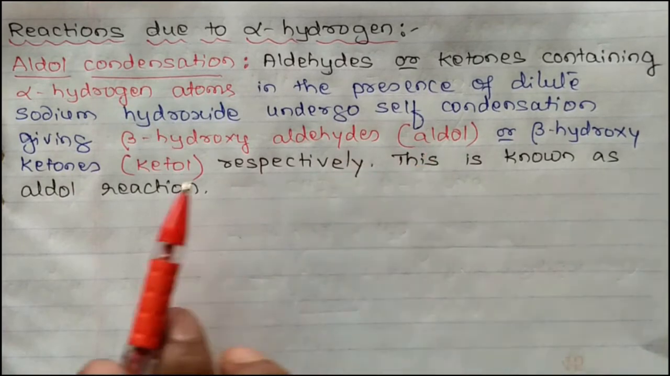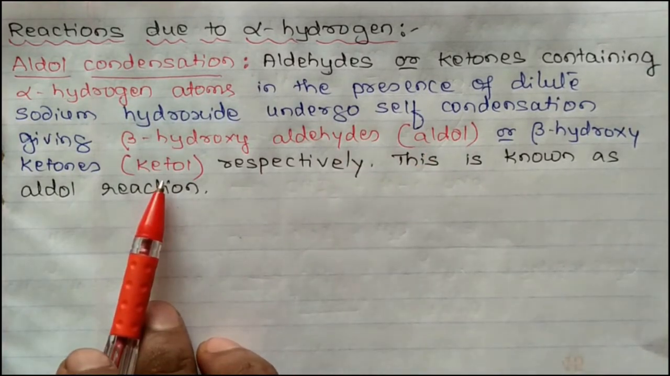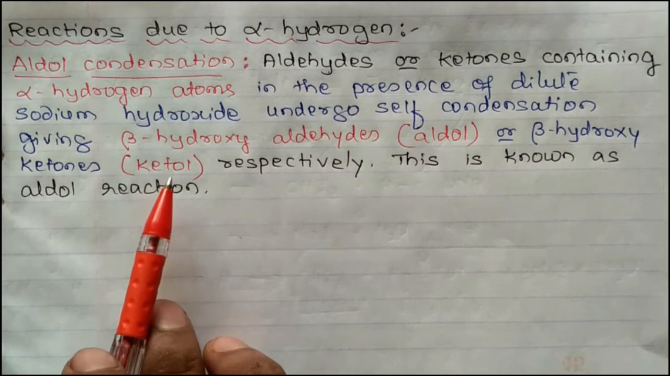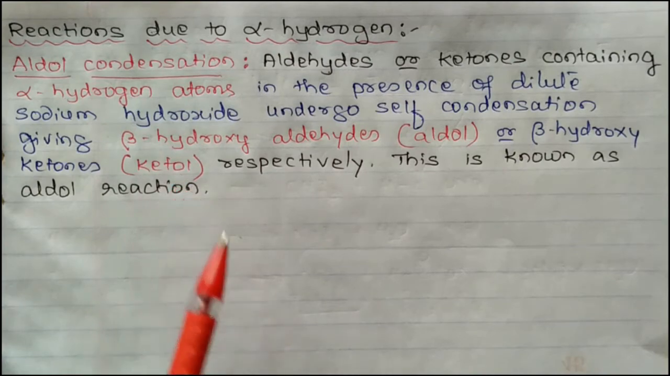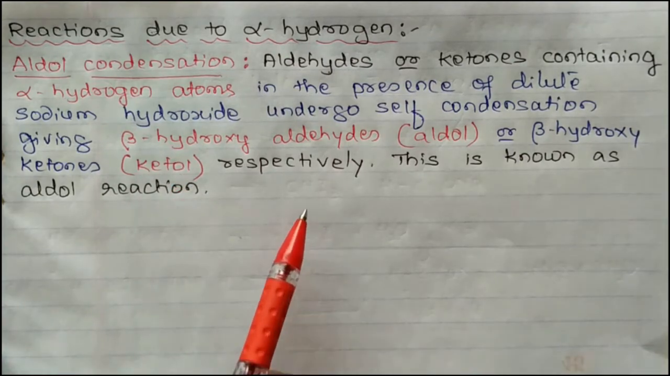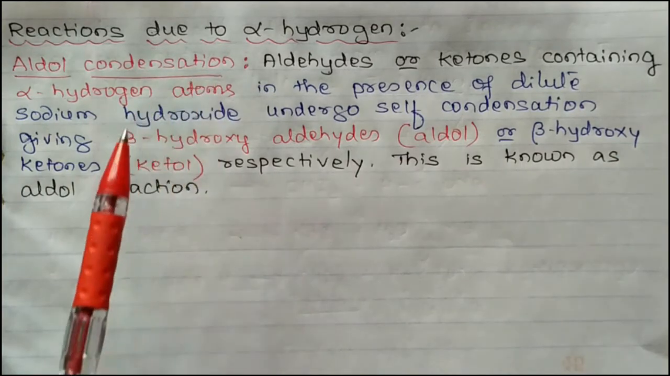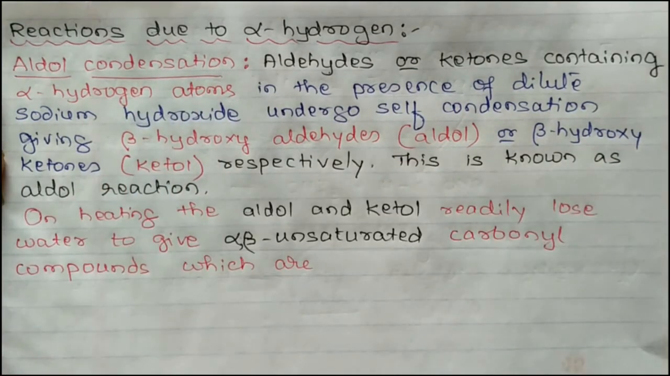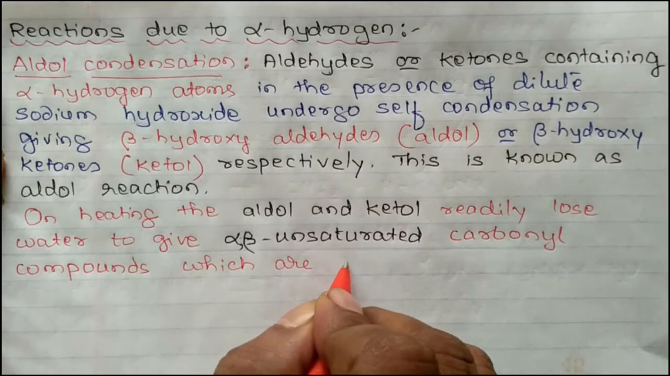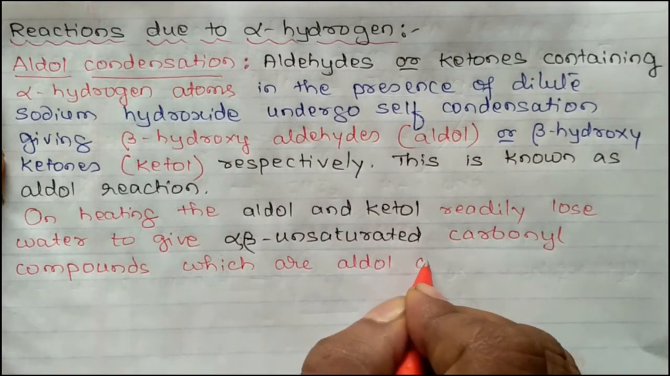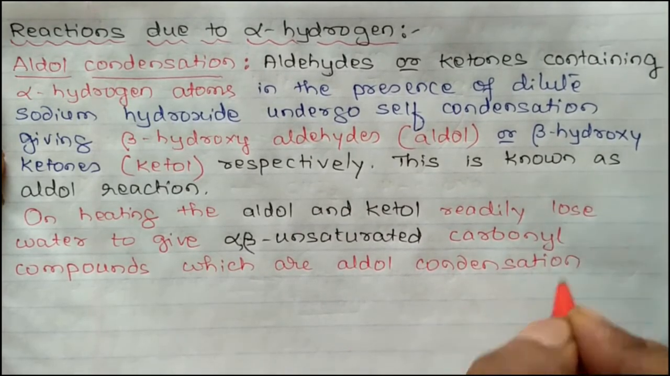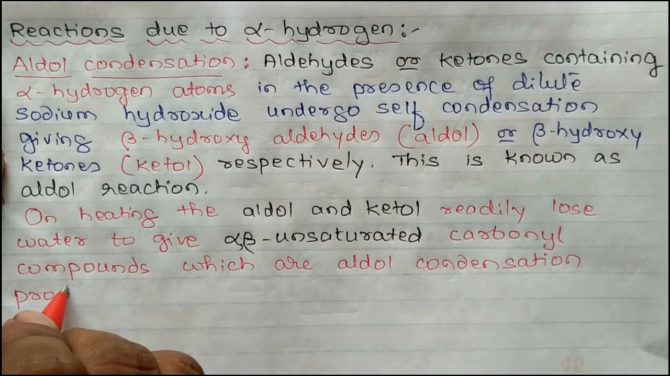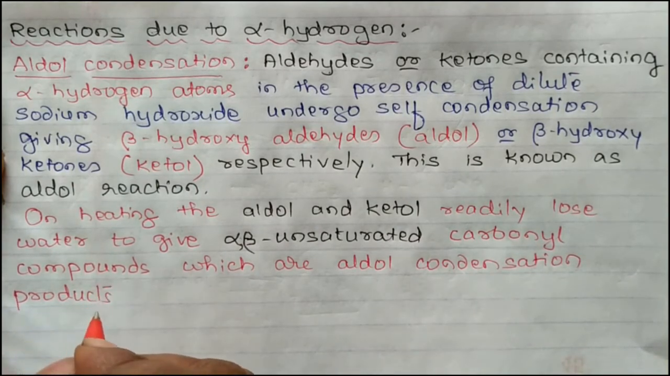On heating, the aldol and ketol lose a molecule of water to give alpha beta unsaturated carbonyl compounds, which are aldol condensation products, and the reaction is called the aldol condensation reaction.